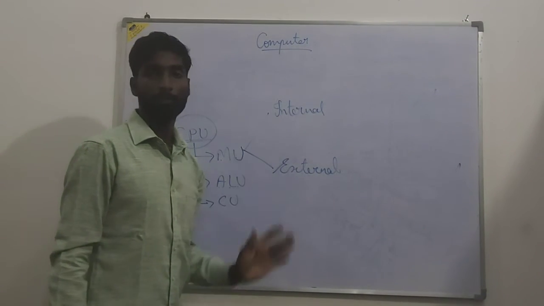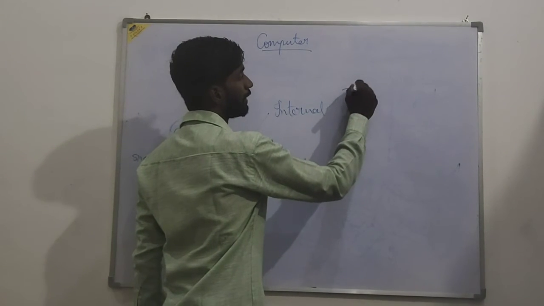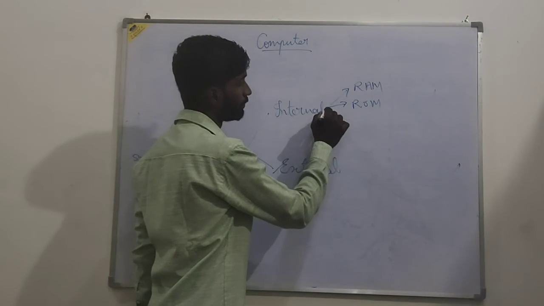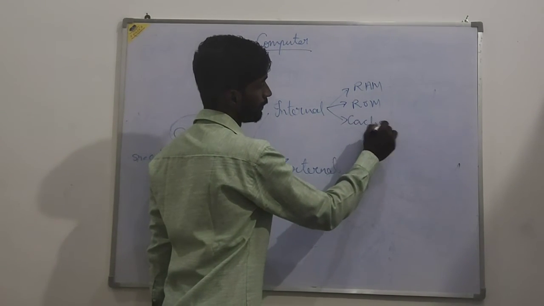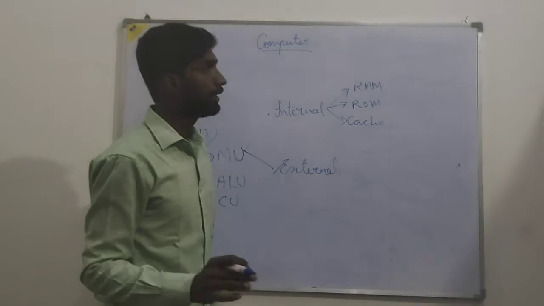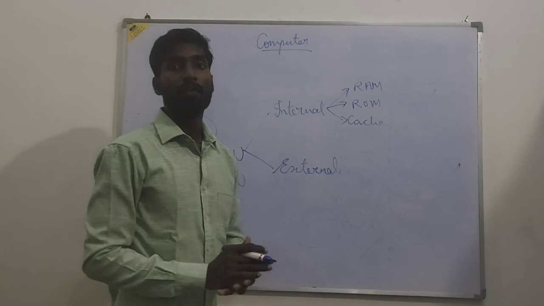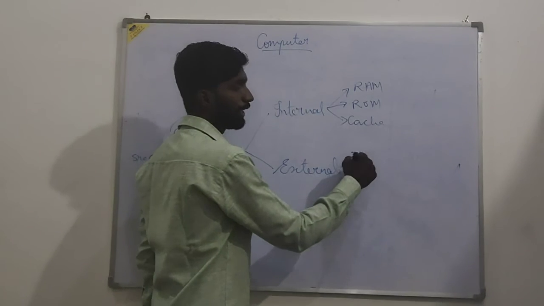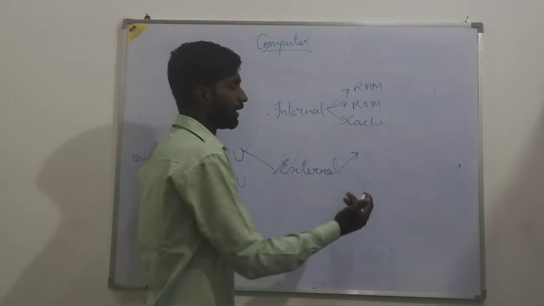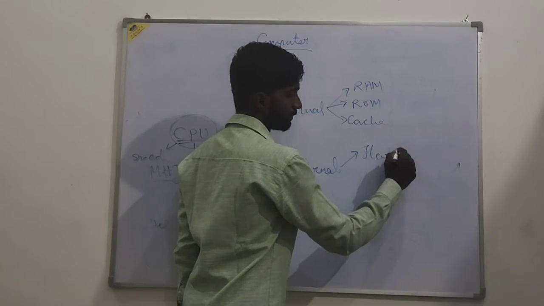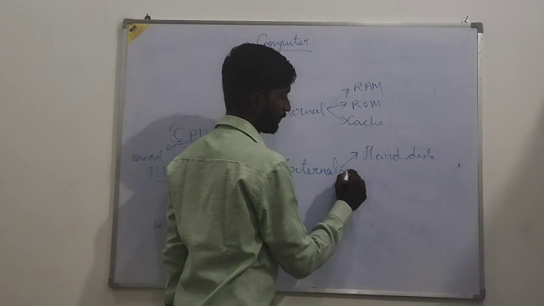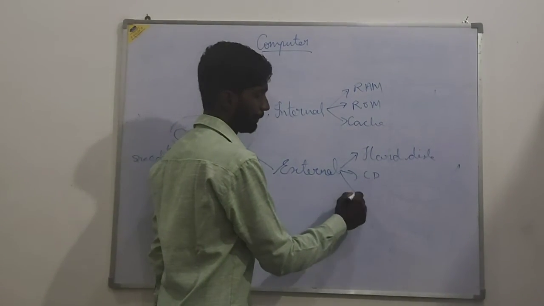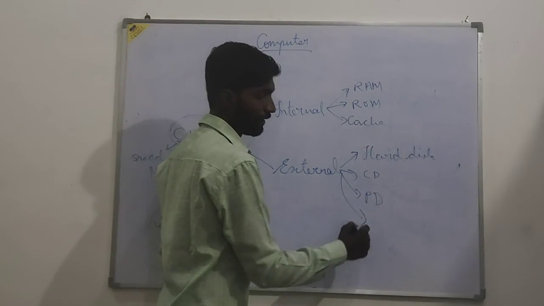Now, in the internal memory, there are RAM, ROM and cache. These are the three types of internal memory we already learned in our first chapter. After that, in the external memory, there are hard disk, CD meaning compact disk, DVD, and flash drive.